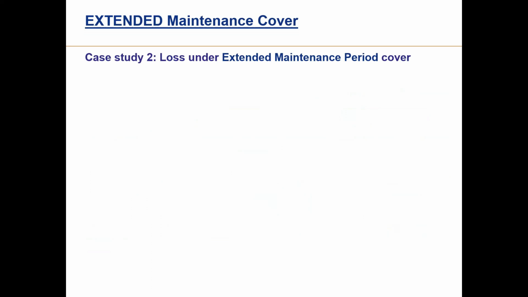Listen. It means you have not listened carefully. While giving the explanation of this extended maintenance period cover, the condition is not that the loss has to take place while carrying out the maintenance activity. This condition is there only in limited maintenance cover. Okay? Understand? So here I told you, other than AOG loss, if there is a fire loss or any other loss, cracking, damage, any loss, not necessarily it is carried out.